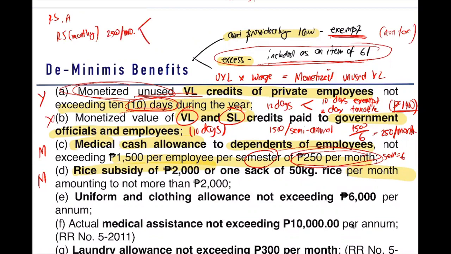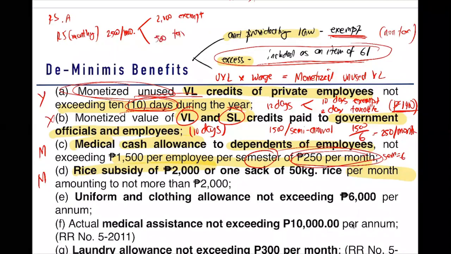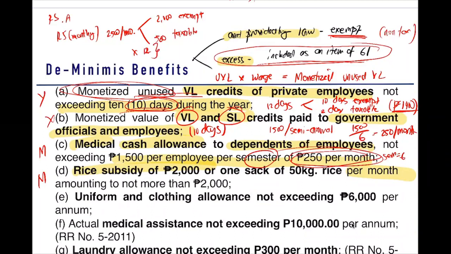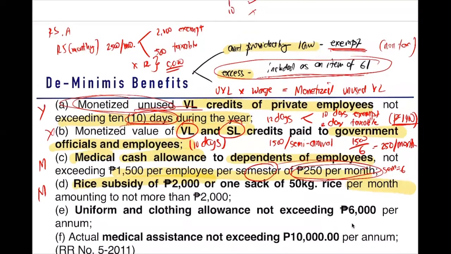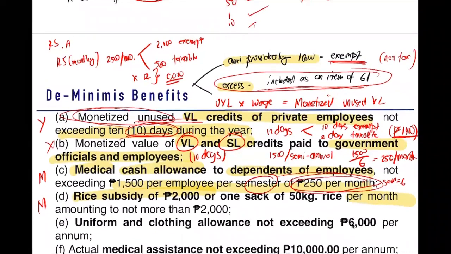So out of that 2,500, what is the amount provided by law? 2,000. So the 2,000 is exempt. And then the excess of 500 is taxable. Since monthly yan, i-multiply mo by 12 para makuha mo yung annual amount niya. So 6,000, you include it in your compensation income. Sir, what if ang binigay ng problem?